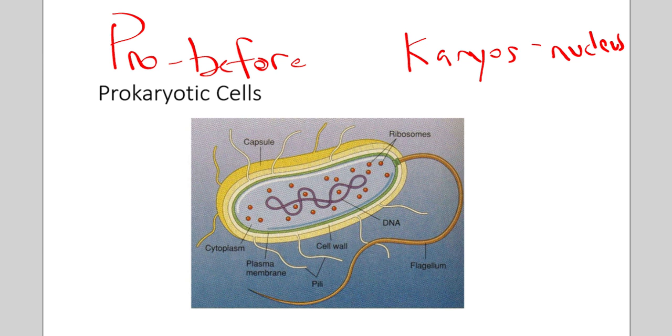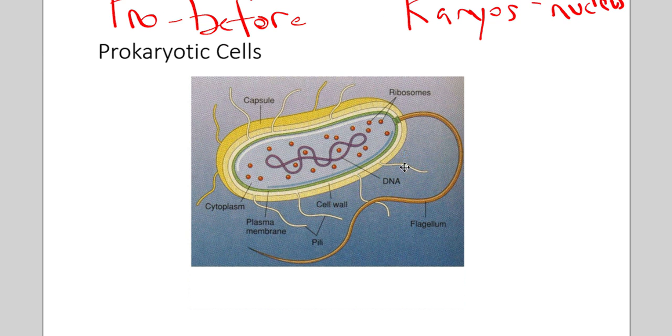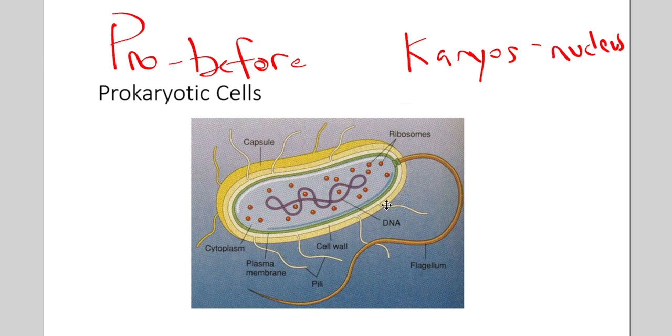Prokaryotic cells are very simple. A few characteristics: they have no nucleus, no membrane-bound organelles. The only kinds of organelles that they have do not have a membrane surrounding them, like ribosomes do not have a membrane. They have a single circular chromosome that contains their DNA. And again, much smaller, much less complex. Now that doesn't mean that they're not complex, because they are incredibly complex, but compared to a eukaryotic cell, they're not very complex.